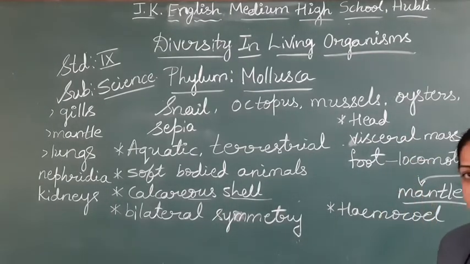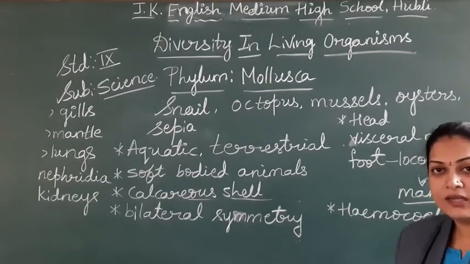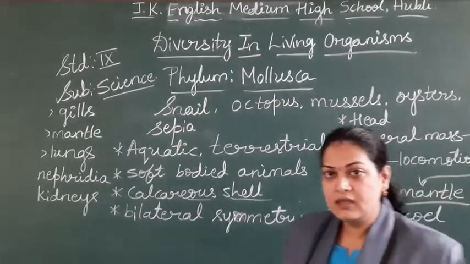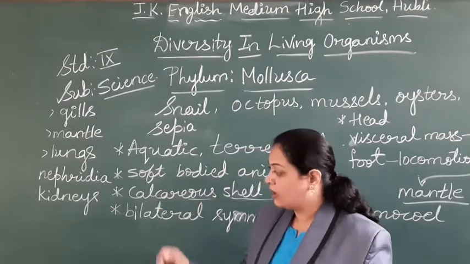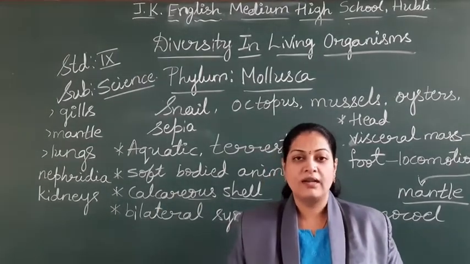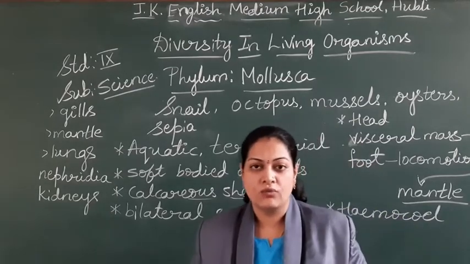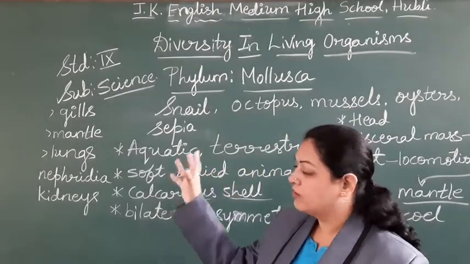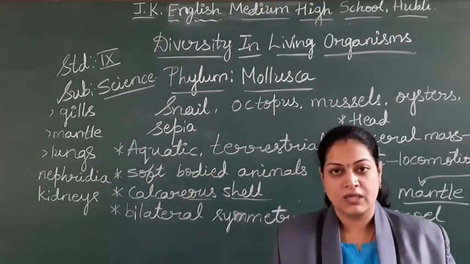The whole body is covered with skin, but not called skin; the folded appearance is called the mantle. Hemocoel is present. Here we find the excretory organs, through the nephridia or through the kidneys, but not so well developed kidneys like vertebrates, students. But we find the appearance of the kidneys. These are some special features of the phylum Mollusca.